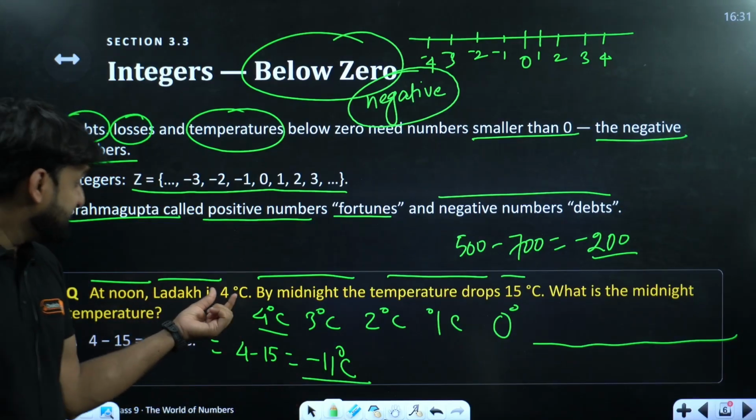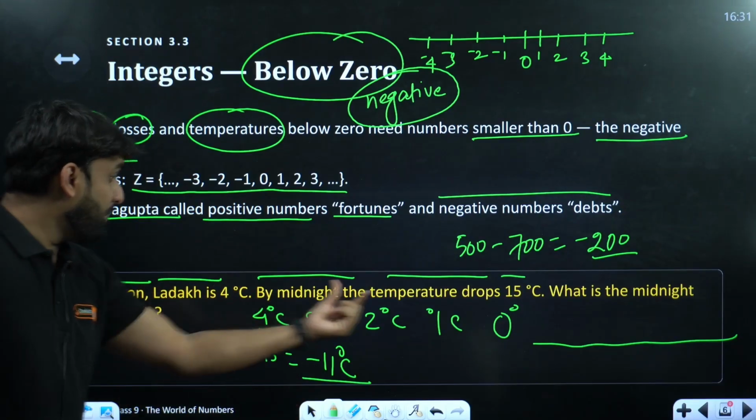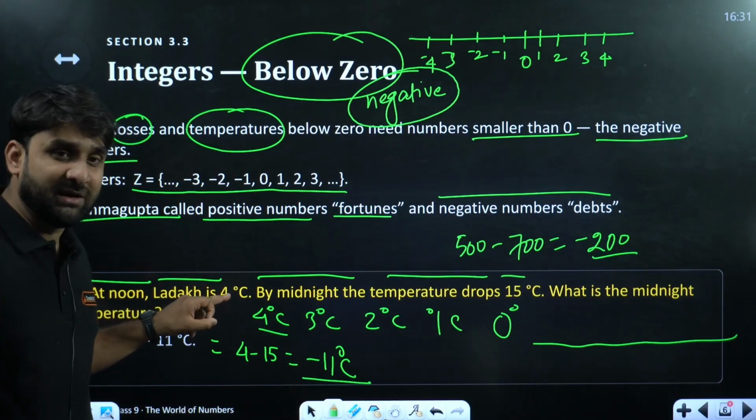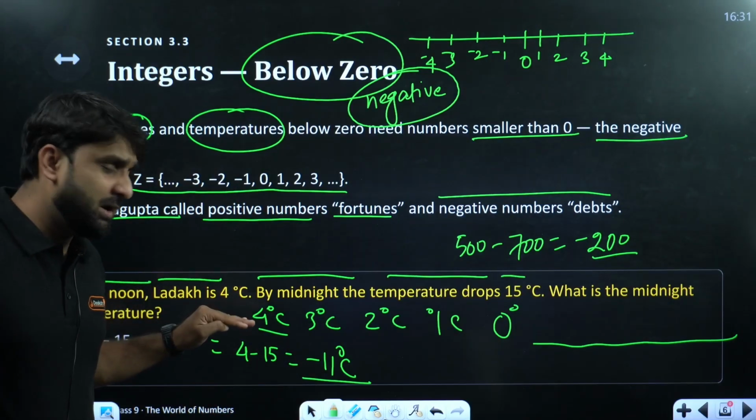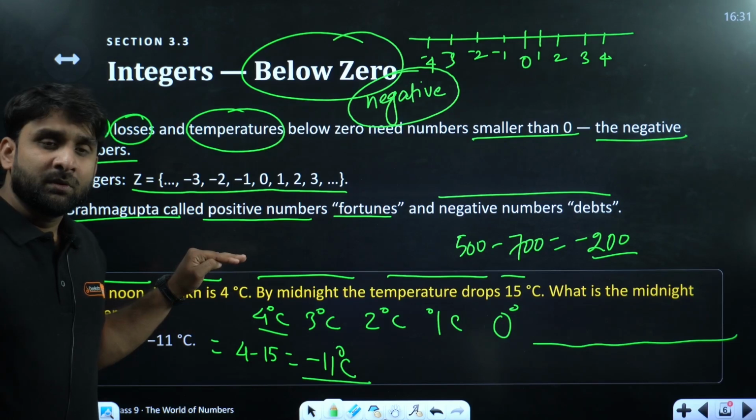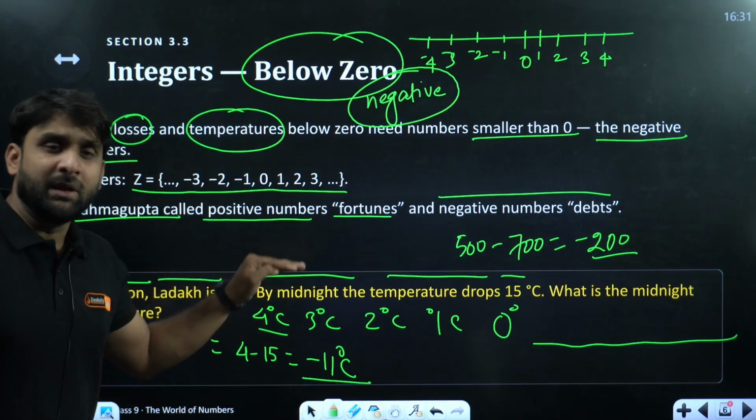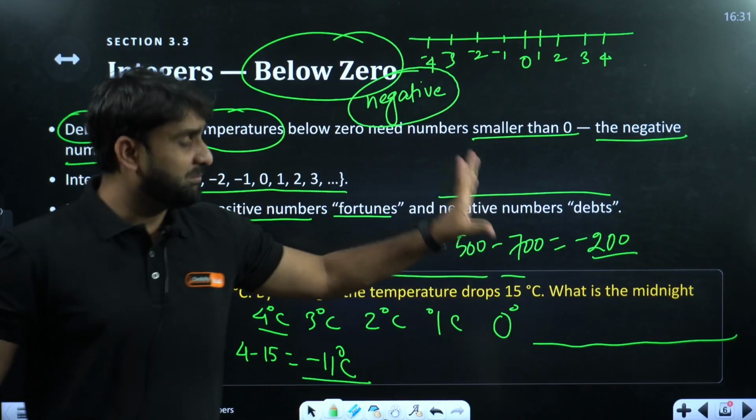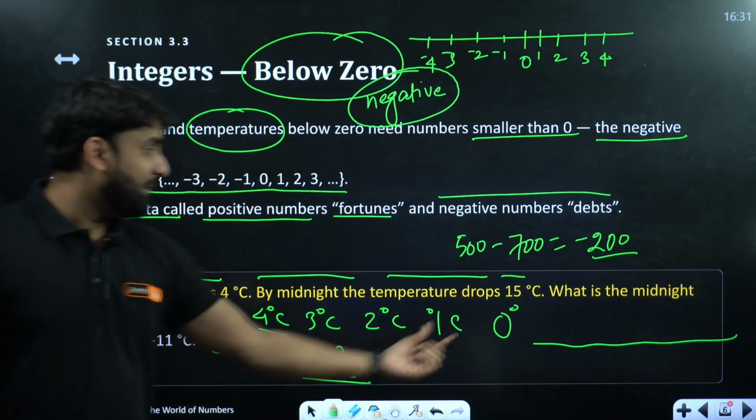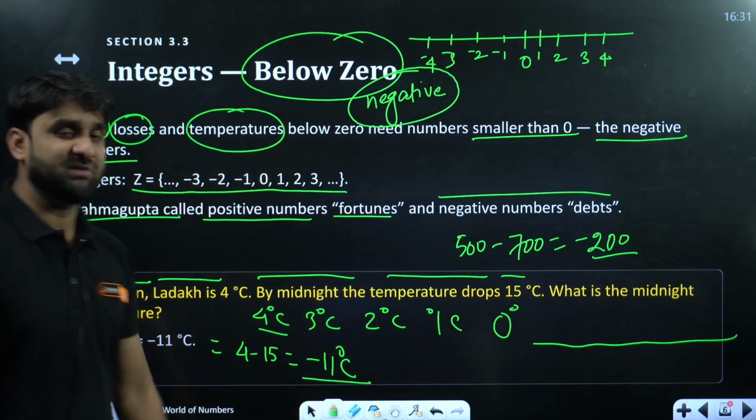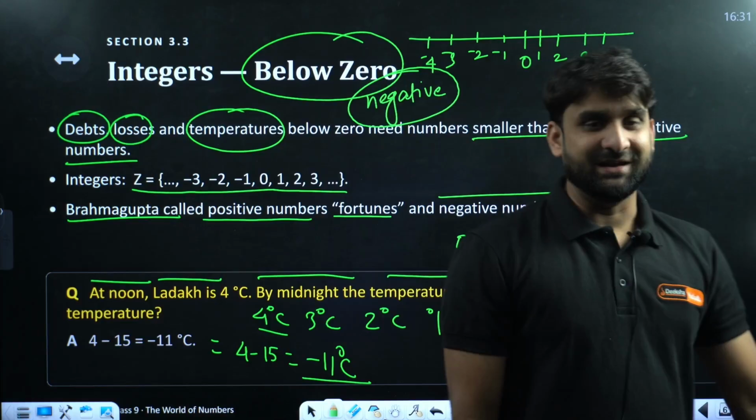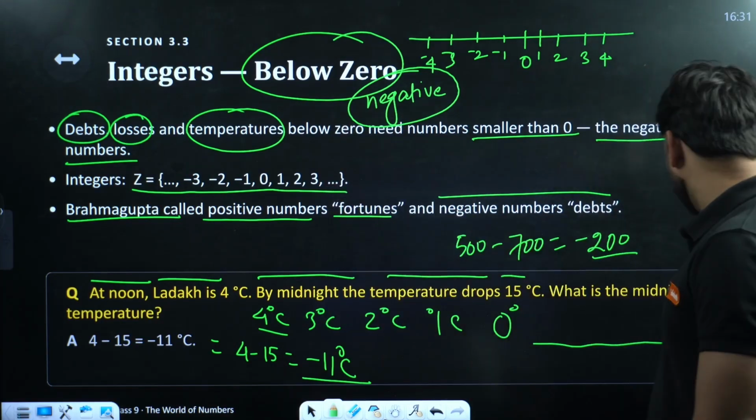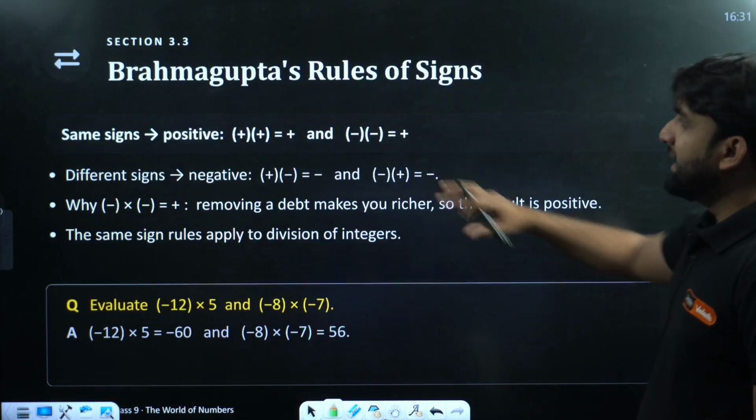So the temperature at midnight will be minus 11 degrees centigrade. Why? Because the temperature is dropping by 15 degrees centigrade. So 4 degree was the earlier temperature, and now it would have been 3 degree, 2 degree, 1 degree, 0 degree. Now decreasing by 15 degrees, what would be the temperature at midnight? The final temperature will be minus 11 degrees centigrade. So this was the time when negative values were introduced. Moving to next.